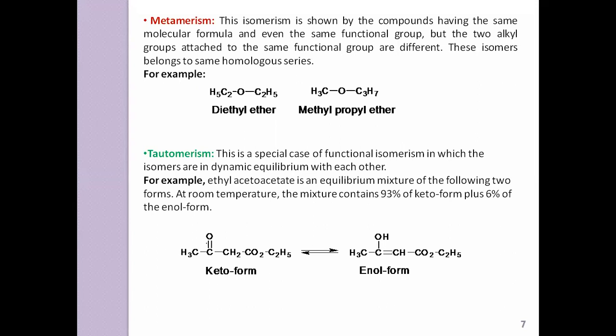Here the ketone group is present, so it is the keto form, whereas here it has an alcoholic group, so it is the enol form. Keto and enol forms are in equilibrium with each other. They have the same molecular formula but differ in functional groups: a ketone here and an alcohol there. So it is a special case of functional isomerism, in which the isomers are in dynamic equilibrium. Clear? All of you getting this?